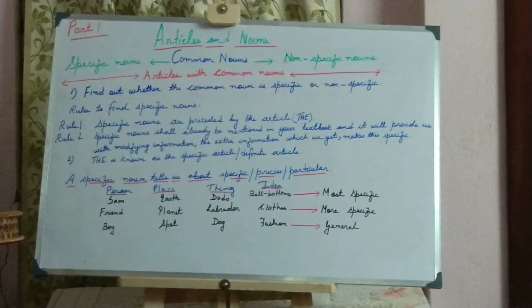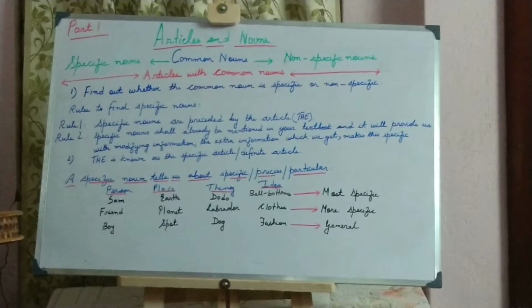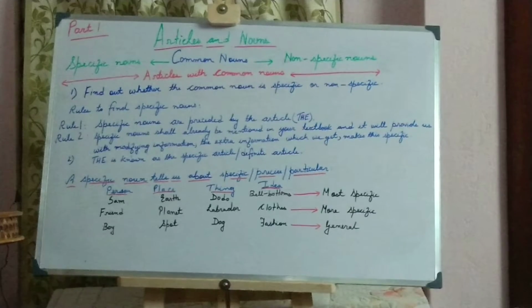To use articles, you must first know what the noun is and whether the noun is a common noun in terms of a specific noun or a non-specific noun.